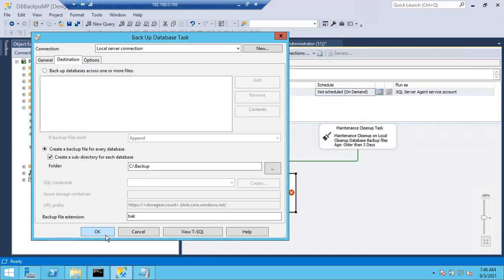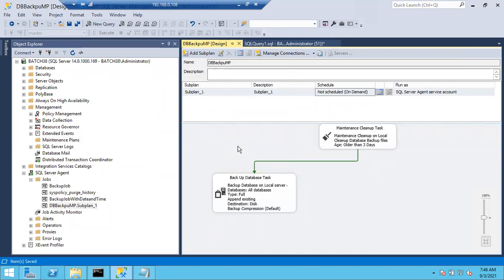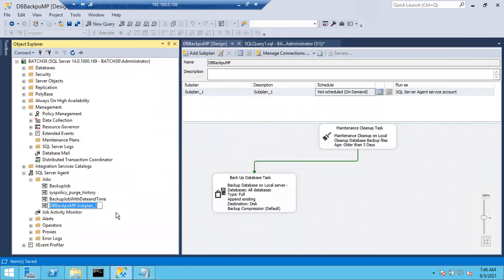That's it. So now it is successful. To save this maintenance plan, you have to select this save button or else use Ctrl S. See, remember, maintenance plans also internally create a job. See here, once you create a maintenance plan, it just created one subplan. If you see subplan 1 like this, it means the maintenance plan is already created.